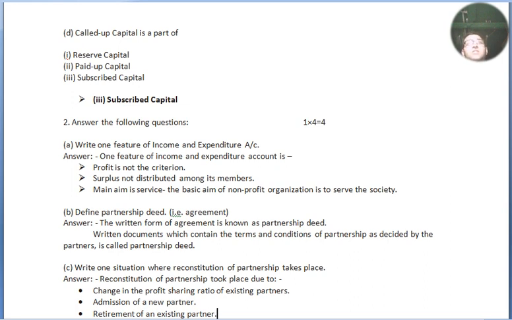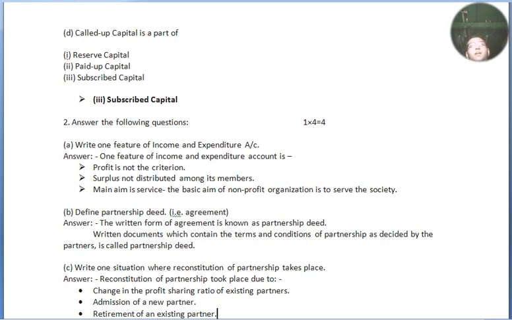The second feature is that surplus is not distributed among its members, unlike companies, partnership firms or proprietorships. The main aim is service: the basic aim of a non-profit organization is to serve the society. I have written 2 more features because the more knowledge of accountancy you have, the better it will be for the upcoming examination.